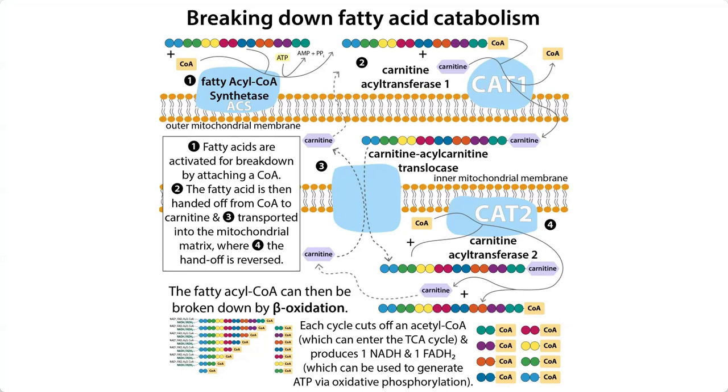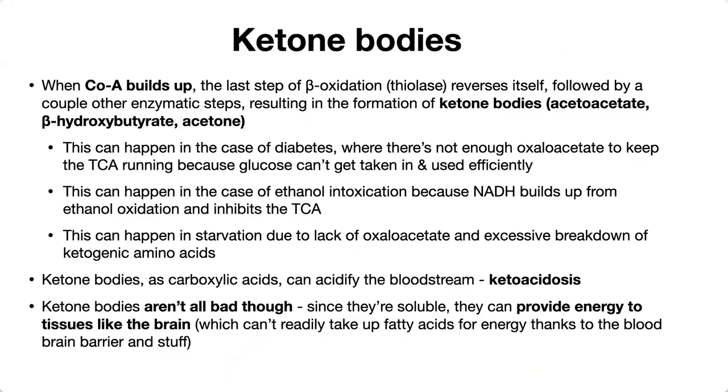Once you are in your mitochondria, we can reverse the situation using CAT2, and the fatty acyl-CoA can now be broken down by beta oxidation. So we have this swap: we have this activation, attach a CoA, swap that CoA for a carnitine, bring that in, bring that through, convert it back to our fatty acyl-CoA, and now we're ready for beta oxidation.